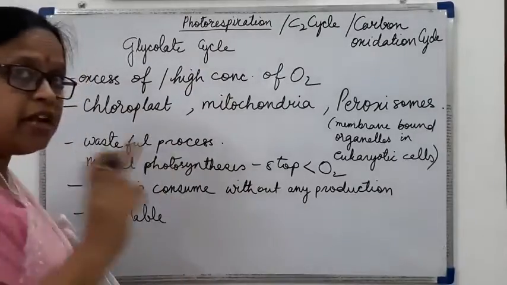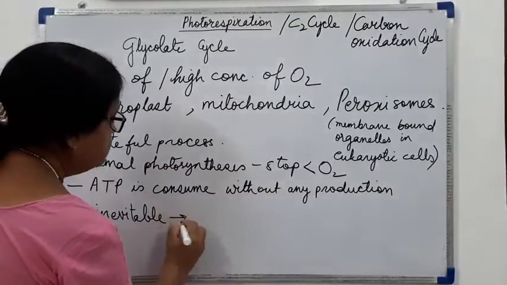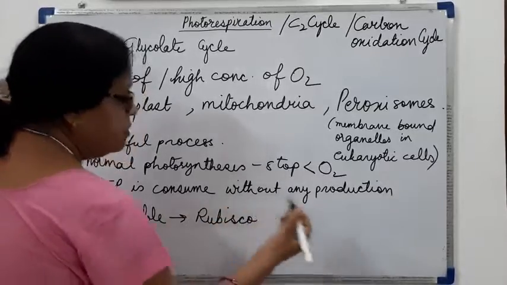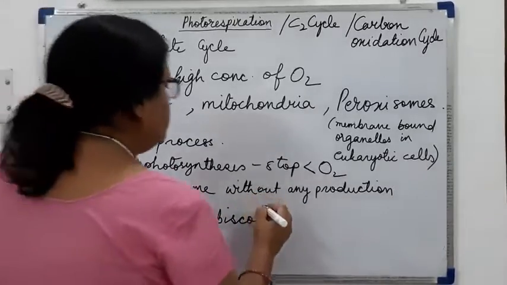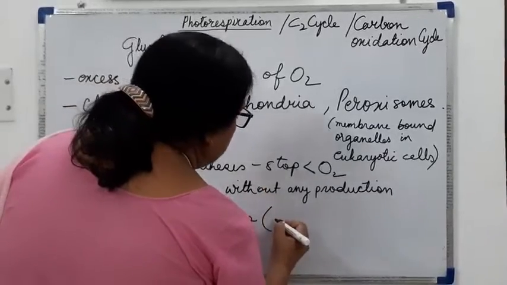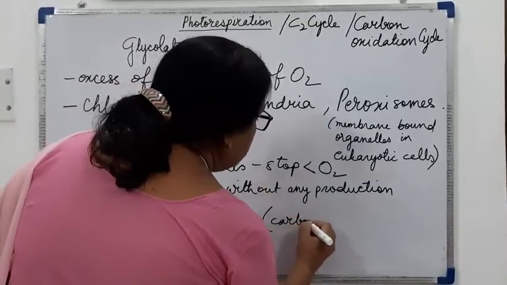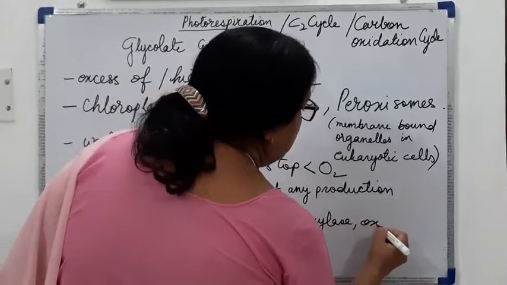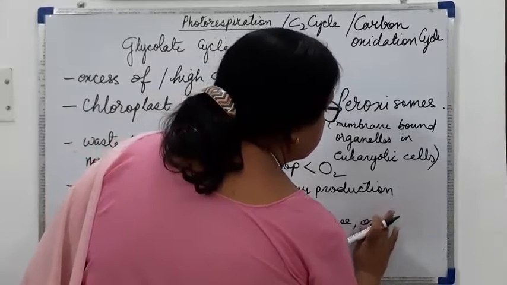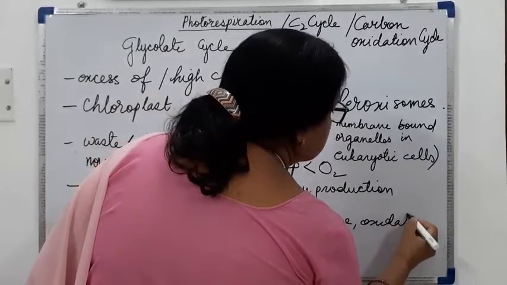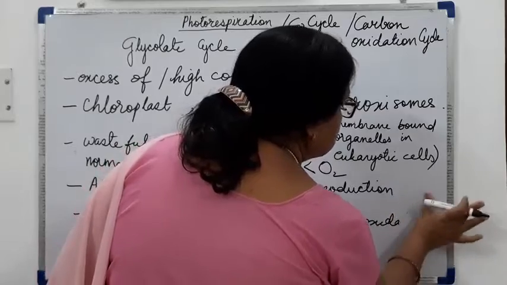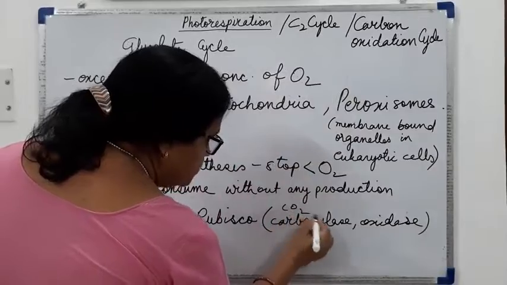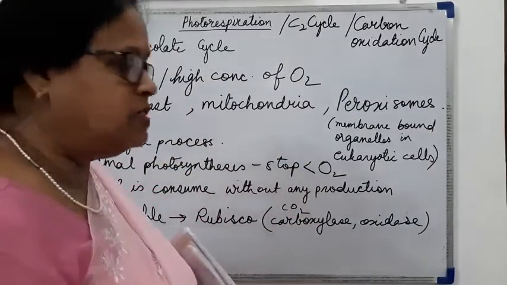And why is this an inevitable process? Because of the nature of the enzyme Rubisco. As we have seen in our previous cycle, Rubisco functions as carboxylase also, and it functions as oxidase also. So when CO2 is high, it functions as carboxylase.